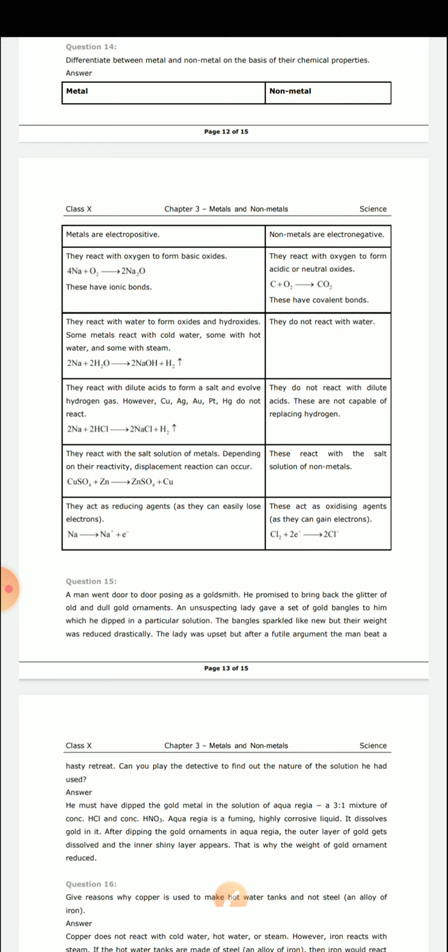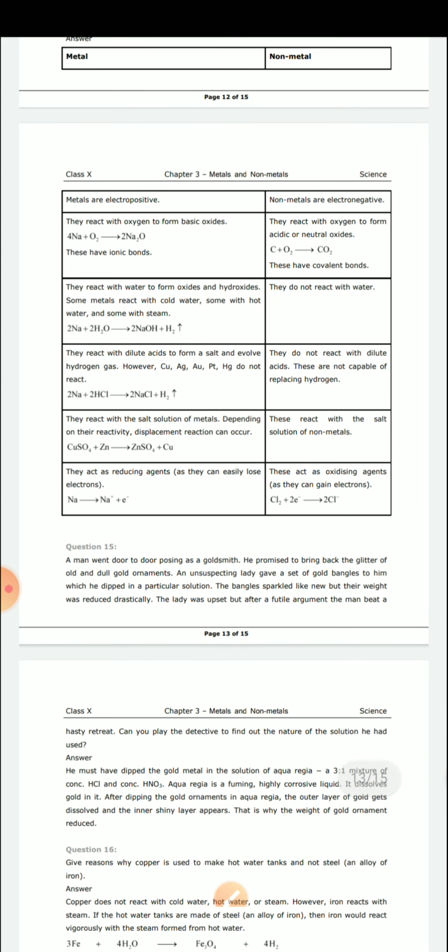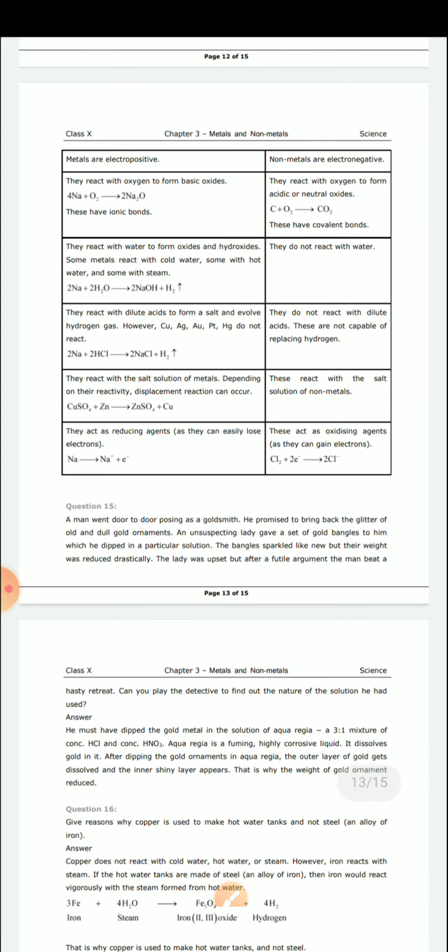The 15th question is that a man went door to door posing as a goldsmith. He promised to bring back the glitter of old, dull gold ornaments. An unsuspecting lady gave a set of gold bangles to him, which he dipped in a particular solution. The bangles sparkled like new, but their weight was reduced drastically. The lady was upset, but after a futile argument, the man beat a hasty retreat. Can you play the detective and find out the nature of the solution he had used?